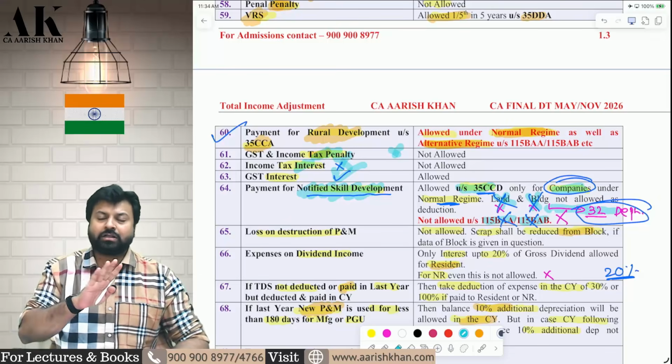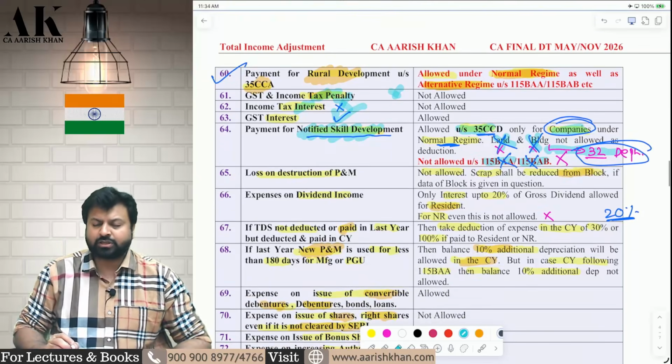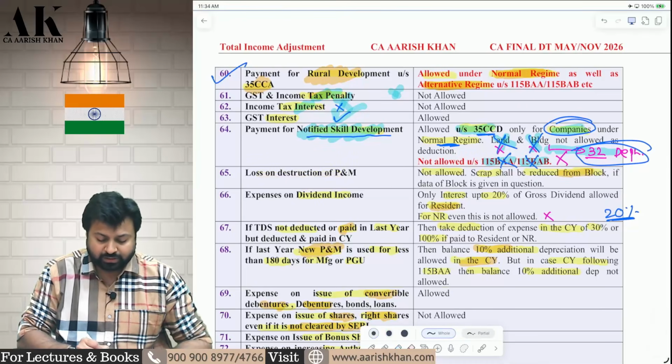Land and building are not covered in this section. For all other expenses, 100% will be allowed. But for building, you can claim deduction under section 32. Next, loss on destruction of plant and machinery.